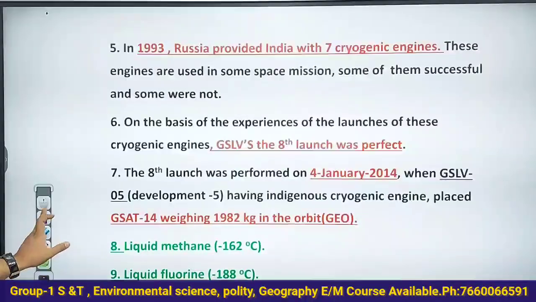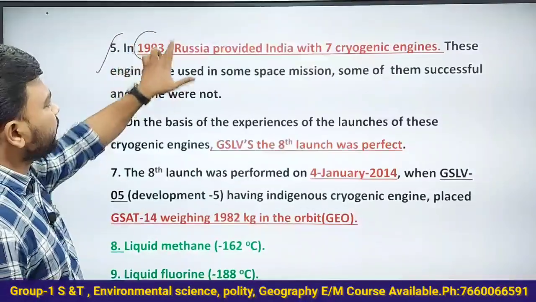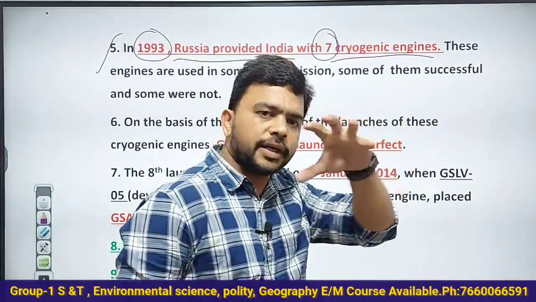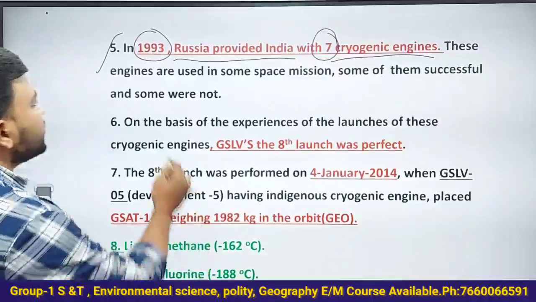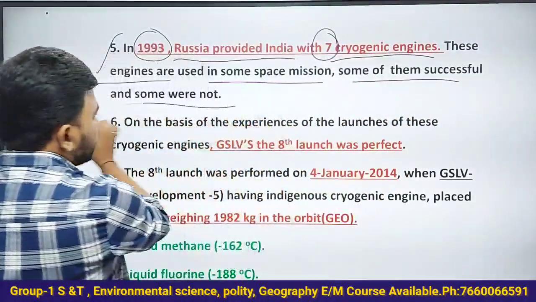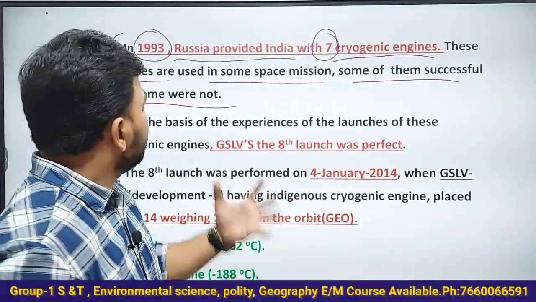So next, how did India get this cryogenic technology? In 1993, Russia provided India with 7 cryogenic engines. Understand this very clearly. These engines were used in some space missions by ISRO. Some of them were successful, some were not.